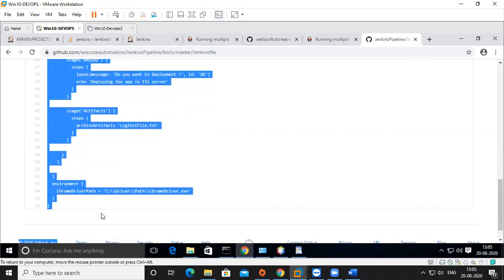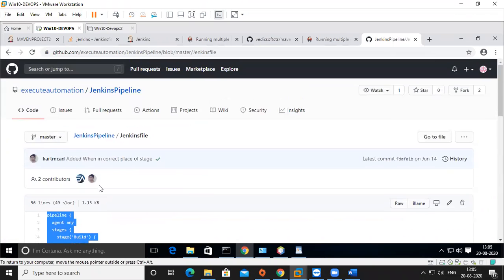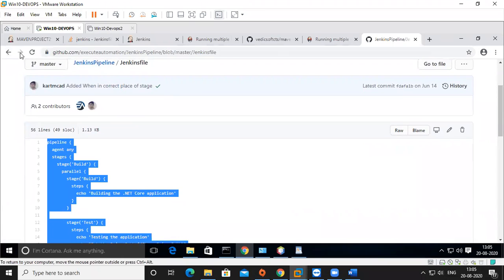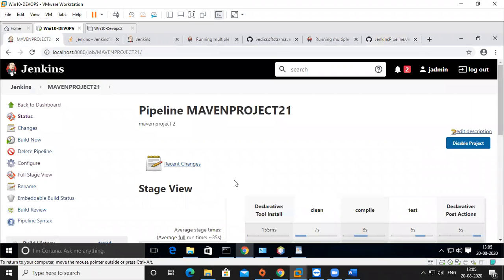Okay, artifacts, environment. So he uploaded this Jenkins file into GitHub, and when you're running it, you don't need to declare it. It is already in GitHub, so we'll take it from there only.